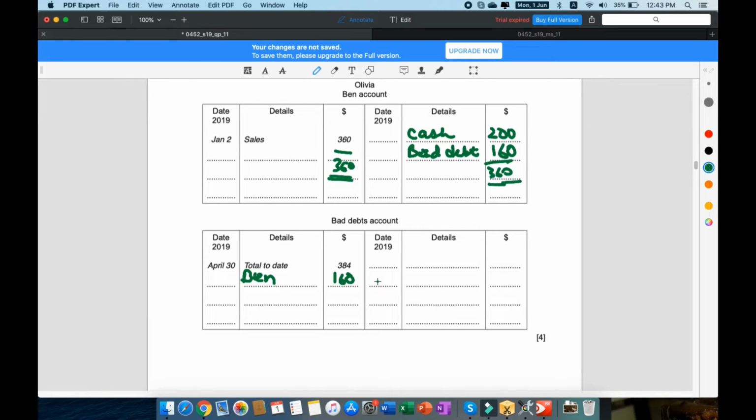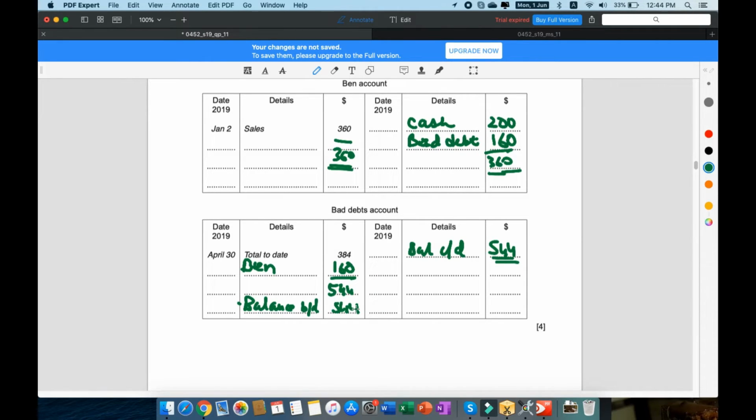And when you balance these off, that is going to be 544. That is going to be balance carried down 544, and then you have to bring this up again for that extra mark. That is going to be 544. So that's that.